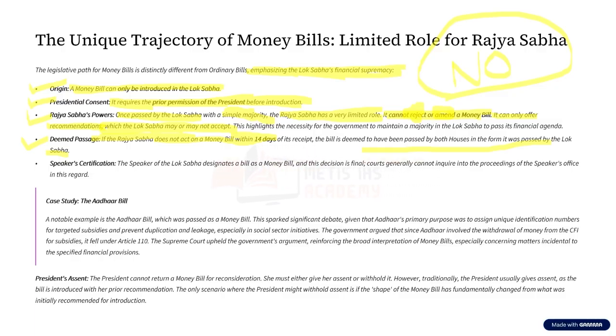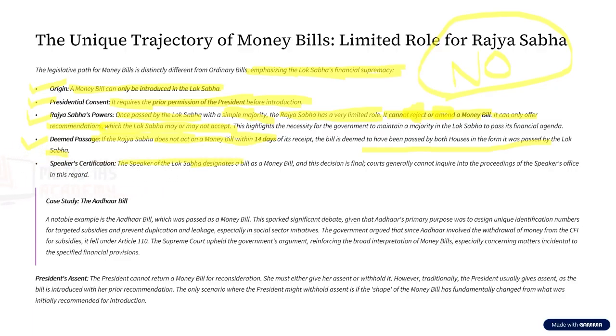Okay. Now another very important thing is, once a bill is introduced in the Lok Sabha, and from Lok Sabha it goes to Rajya Sabha, there is an authority who is going to certify that this is a money bill. Who is that authority?